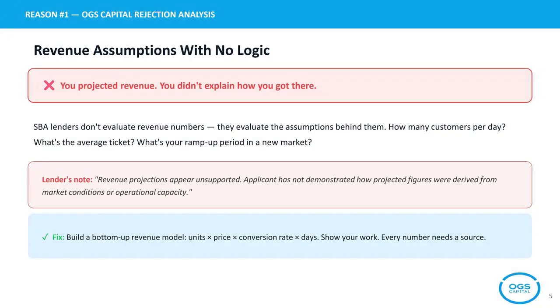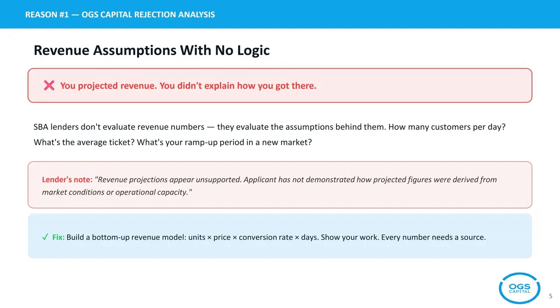Reason number 2, missing debt service coverage ratio or DSCR. The DSCR measures whether your business generates enough cash flow to cover its loan payments. If it isn't explicitly calculated and presented in your financial plan, lenders assume you either don't know what it is or that your numbers don't support the loan. The fix? Include a clear DSCR calculation in your financials, ideally showing a ratio of 1.25 or higher, which is the standard SBA benchmark.